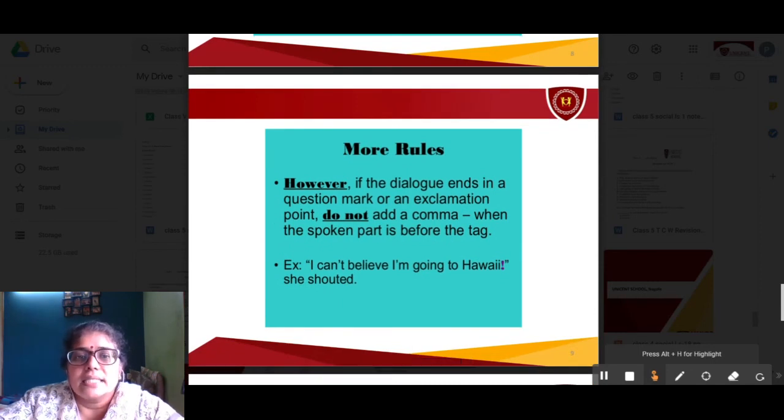However, if the dialogue ends in a question mark or an exclamation point, do not add a comma when the spoken part is before the tag. Here you have to remember this. If the dialogue ends either with a question mark or an exclamation mark, then you need not put a comma when the spoken part is before the tag. "I can't believe I'm going to Hawaii!" she shouted. Usually we'll keep a comma here, right? Instead, when it is ending with an exclamation or a question mark, you will not put a comma.